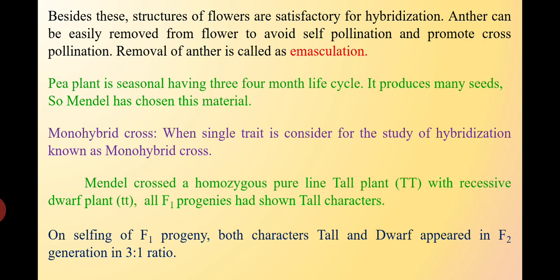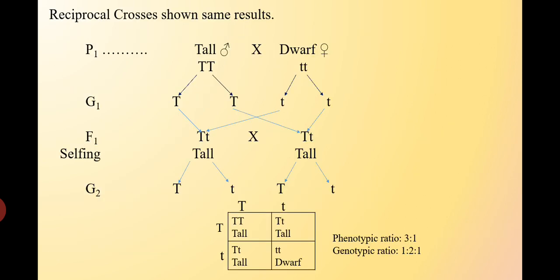All these tall plants in the F1 progeny are heterozygous, containing the genotype capital T small t. On selfing of this F1 progeny, both characters, tall and dwarf, appeared in the F2 generation in a 3:1 ratio.